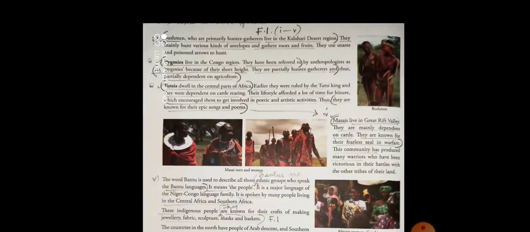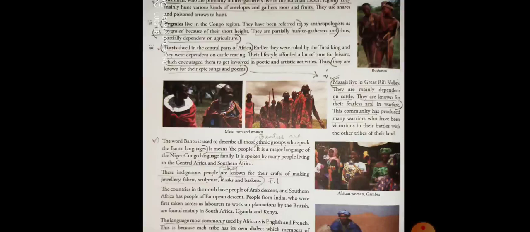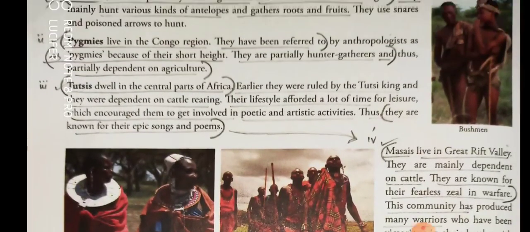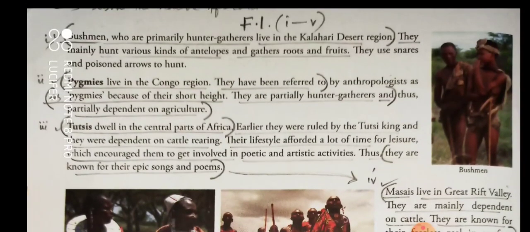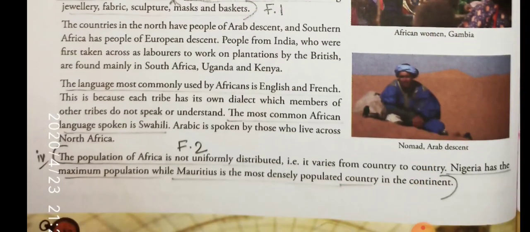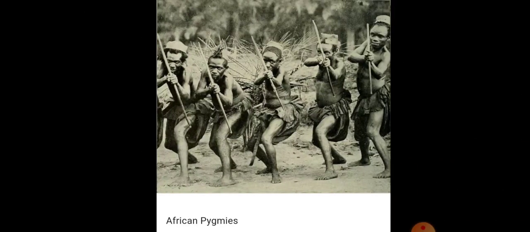Now let us study the native Africans. Bushmen. They are primarily hunter-gatherers living in the Kalahari desert region. They are mainly hunters and gatherers as they hunt various kinds of antelopes and they gather roots and fruits. Now the next is, this is Kalahari Bushmen, and the next is Pygmies, African Pygmies.